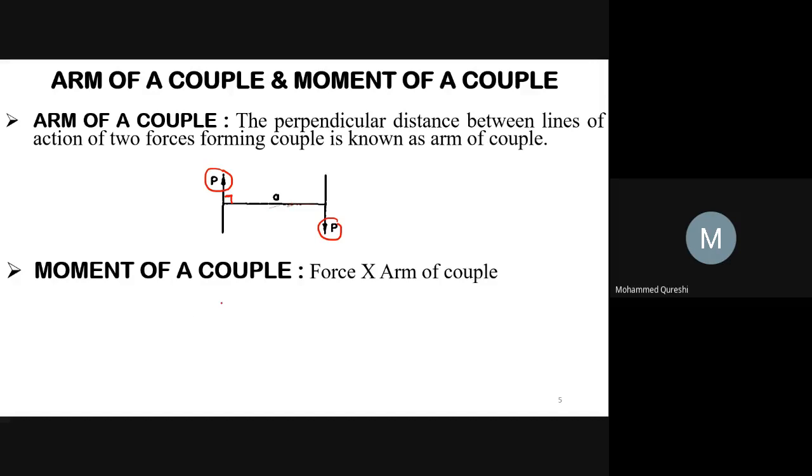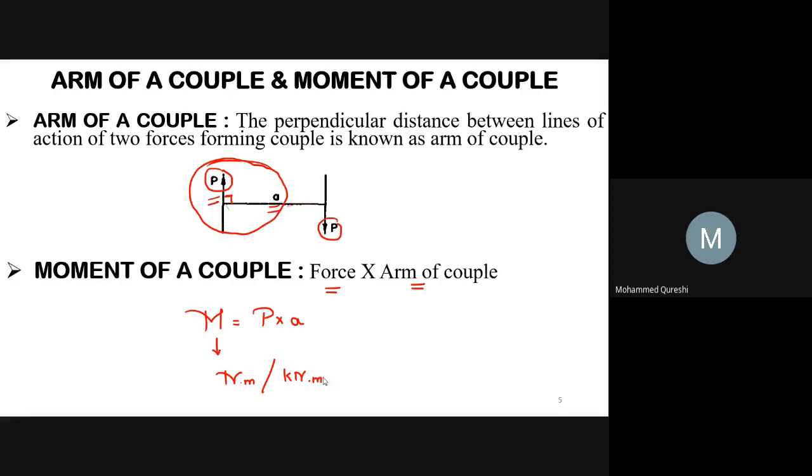Next is your moment of couple. What is moment of couple? Moment of couple is nothing but force into arm of a couple. So moment of a couple will be exactly equal to these two parameters, force that is P and arm of a couple. So we may write that moment of couple M equals P into A. So the unit of moment of couple will be Newton into meter or kilonewton into meter.